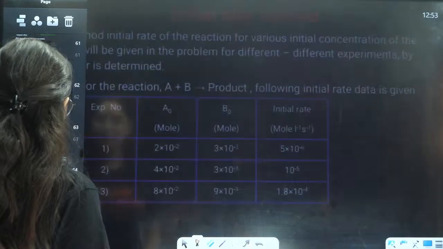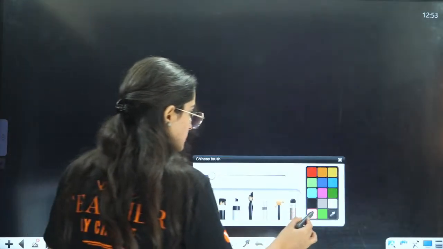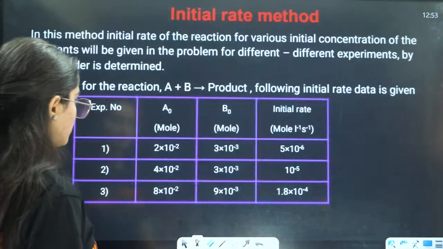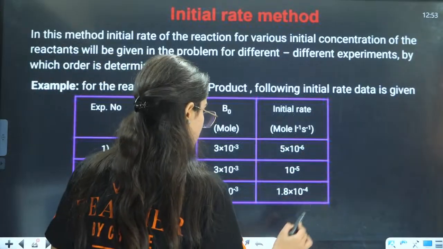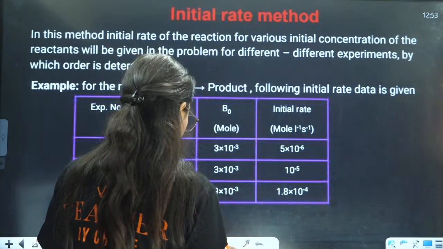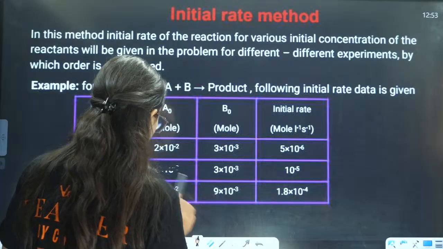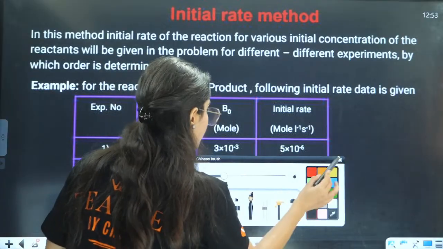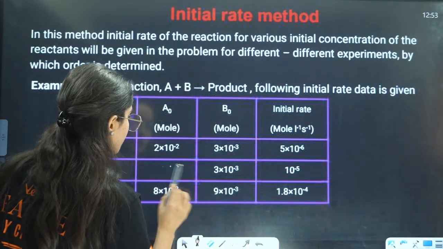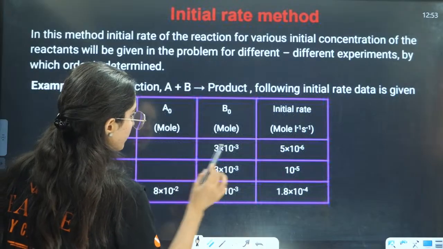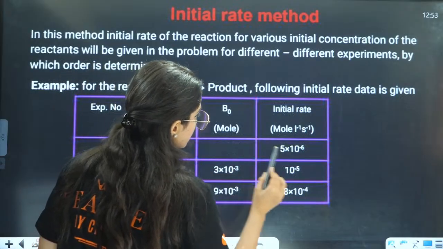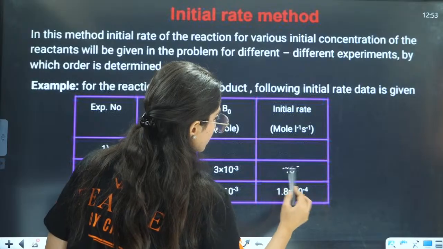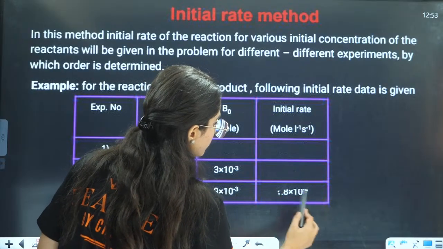So, I am writing the question here. I'll write some different terms so that we are able to understand.